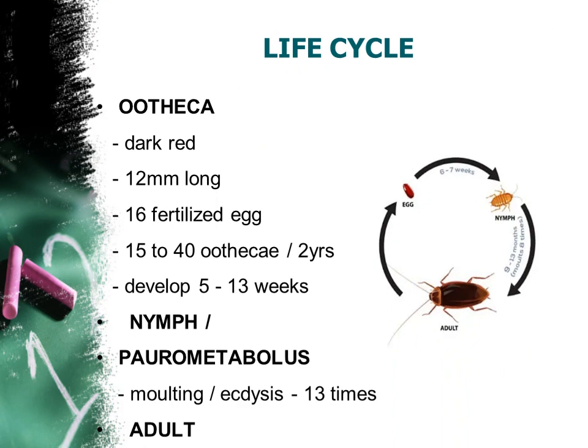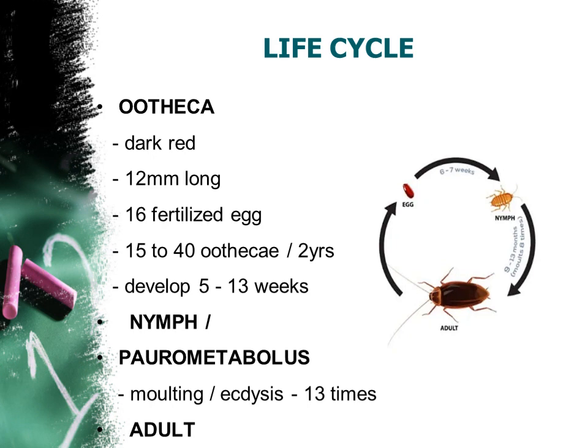And let us see the life cycle of the cockroach. Fine. So as we said, the last form we said is an ootheca. So inside the ootheca, fertilized eggs are there now. And let us see what takes place in the further process. Okay. Have you watched this ootheca? We can watch this ootheca mainly in moist places or unhygienic places where cockroaches are mostly available. In those places, this ootheca will be available.